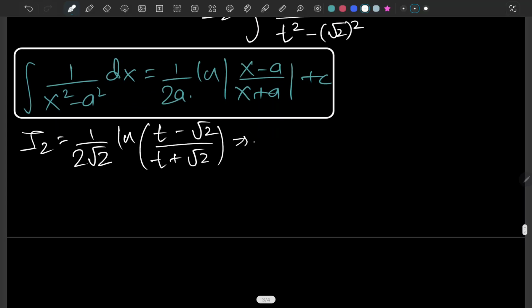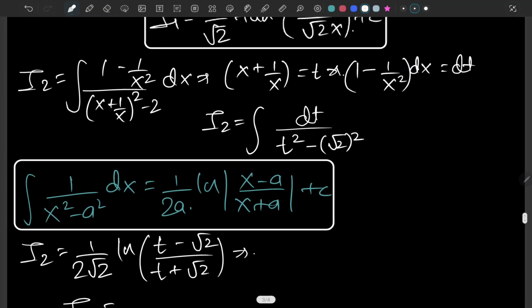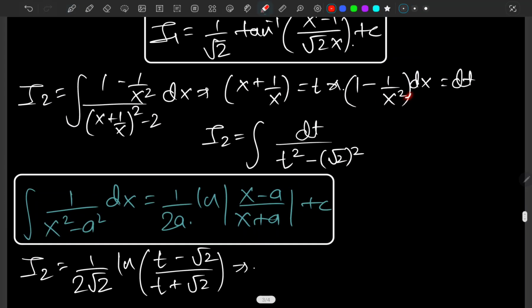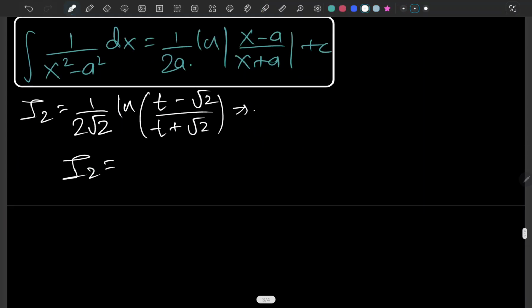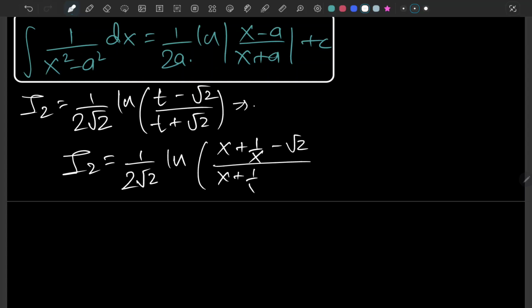And we can say that because we had assumed that t equals x plus 1 over x. So let's just replace with that. So it's 1 over 2 root 2 times ln of x plus 1 over x minus square root of 2 over x plus 1 over x plus square root of 2.